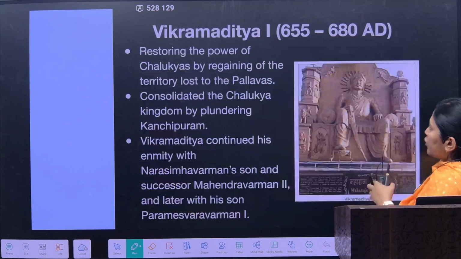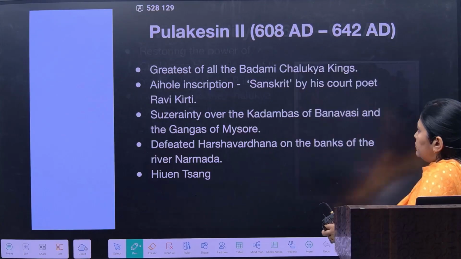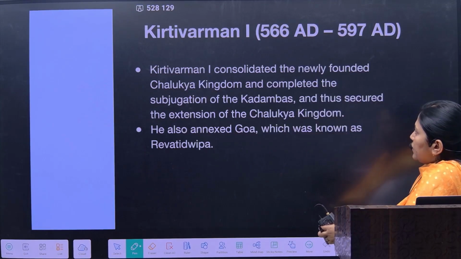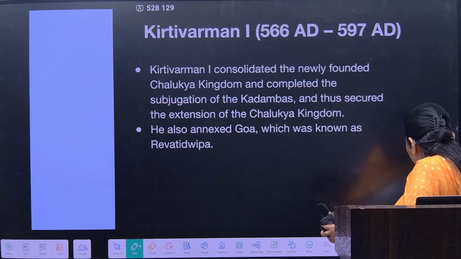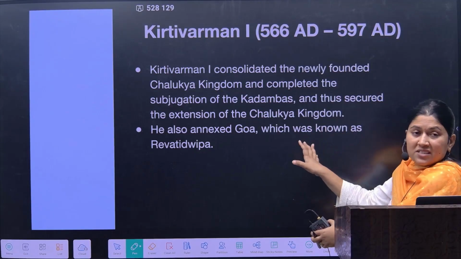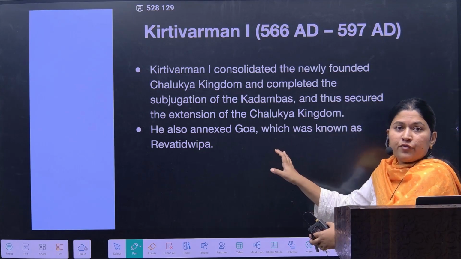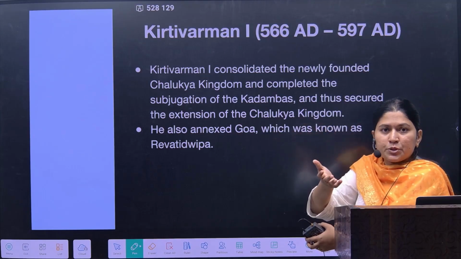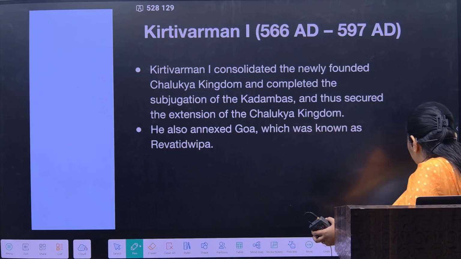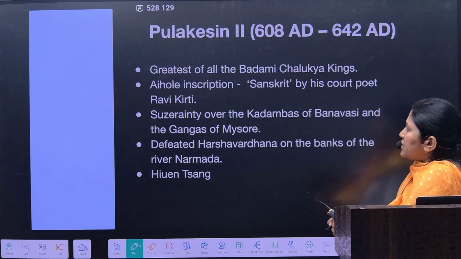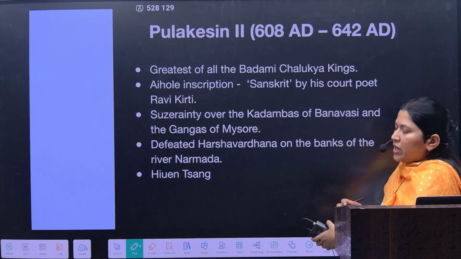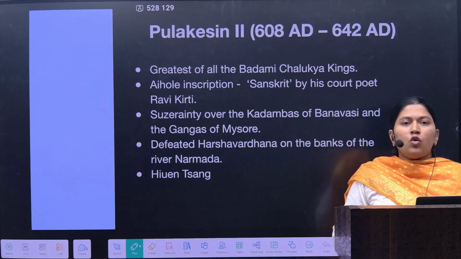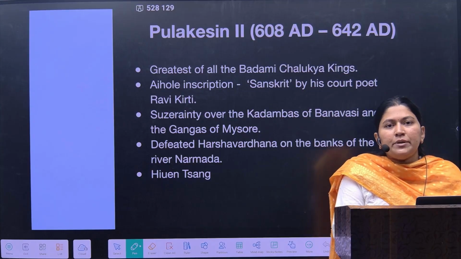Now whenever we are talking about the Kirtivarman, we also get many of the inscriptions right from the Badami inscription. We get major sources from the Badami inscription also. After that it is Pulakesin II. Pulakesin was one of the greatest of all Badami Chalukya kings.